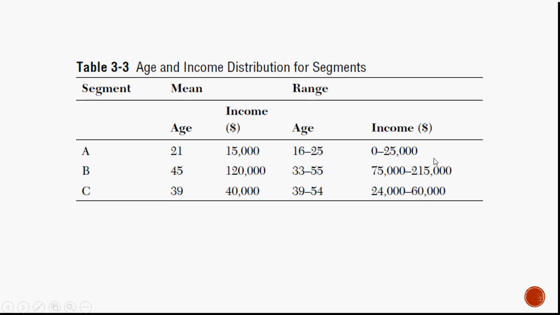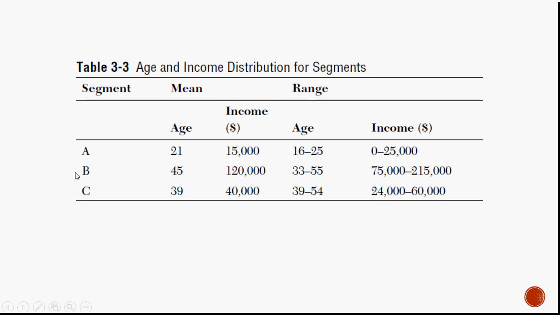Whereas a person in the second segment, segment C, who is elder than the first segment, segment A, but not pretty old, would have had greater experience than the 16 to 25 age group, but not as much as the 33 to 55 group. So he must have had an income of $24,000 to $60,000.